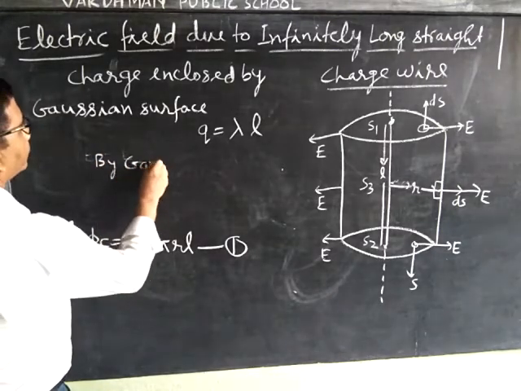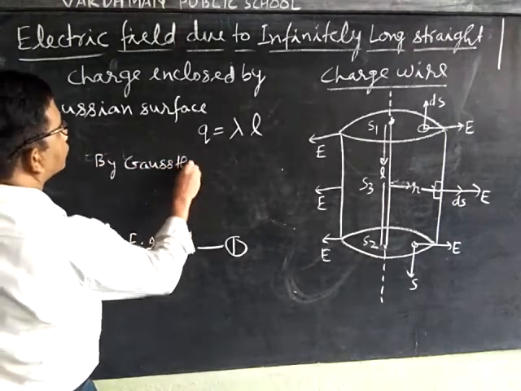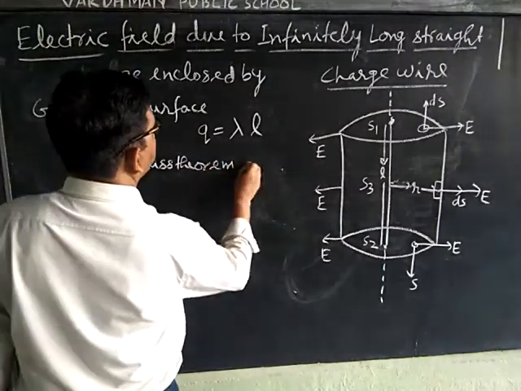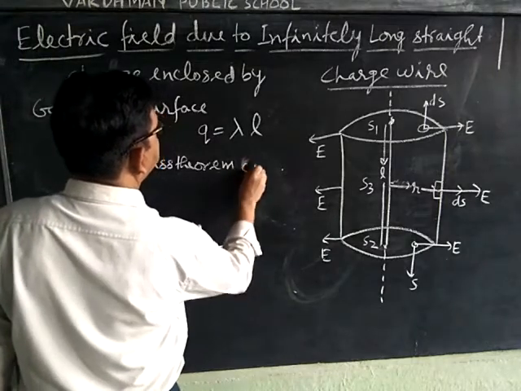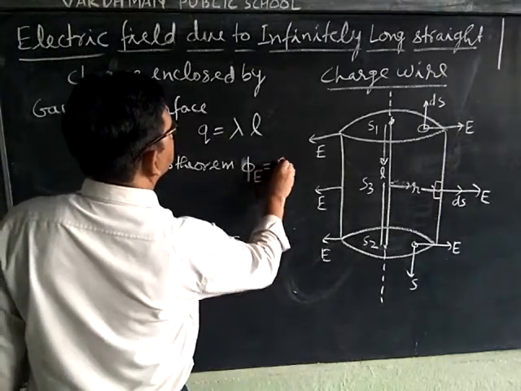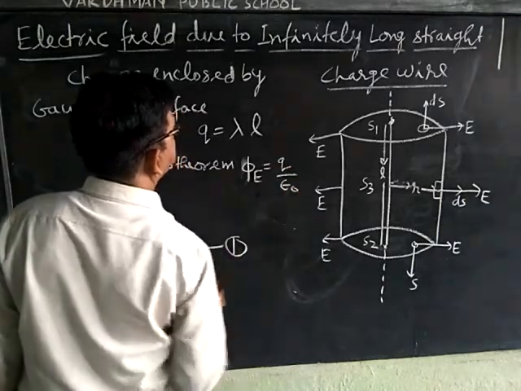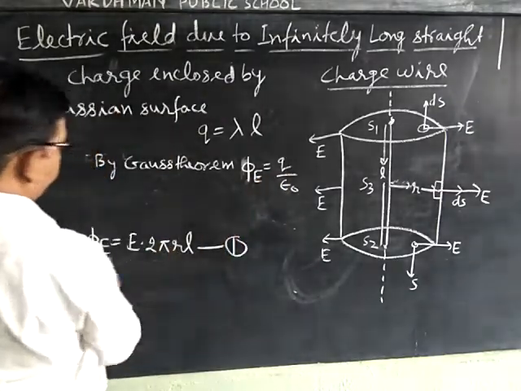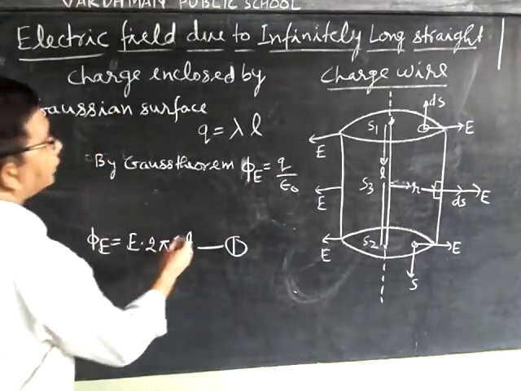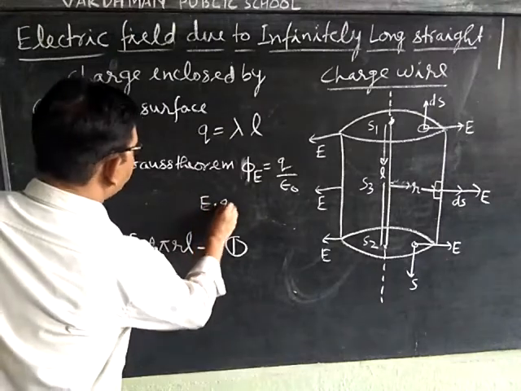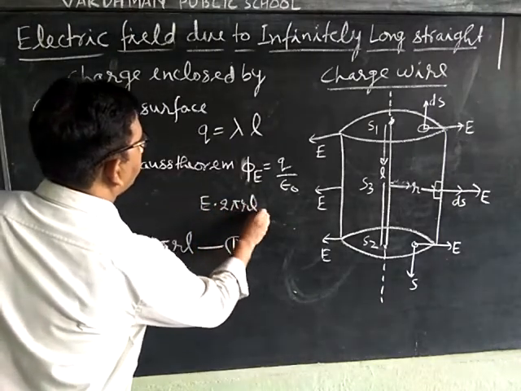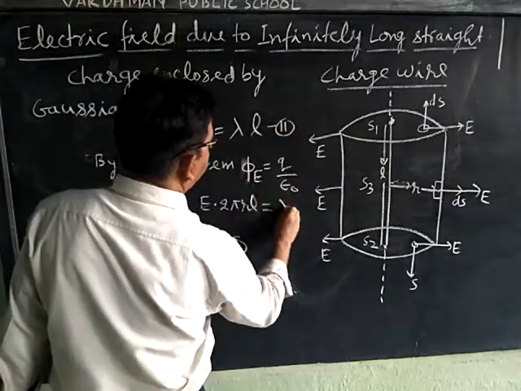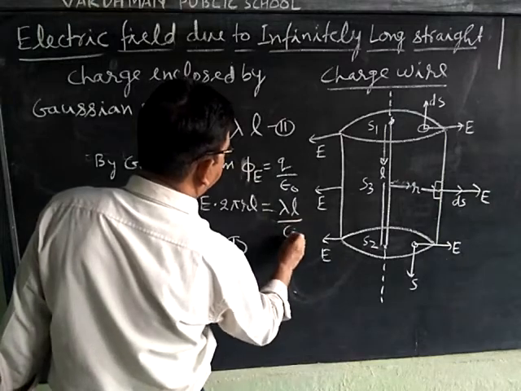By Gauss theorem, phi E is equal to q upon epsilon naught. We put the values of q and phi E. Phi E is equal to E into 2 pi r L, which is equal to q, that is lambda L, from the second equation, upon epsilon naught.